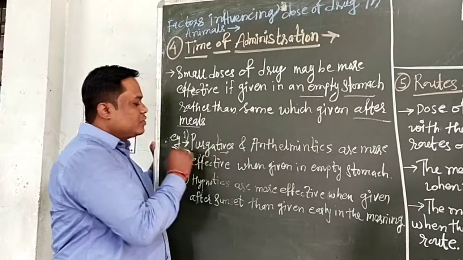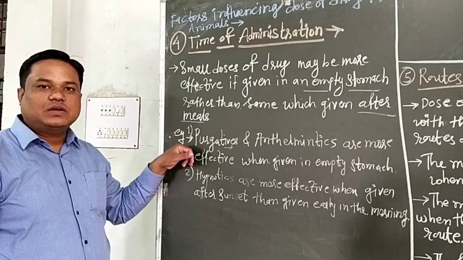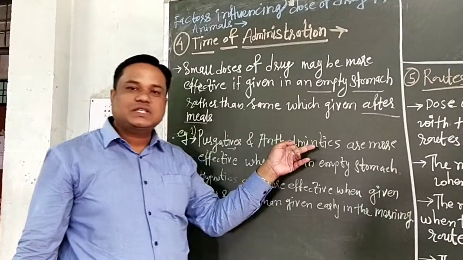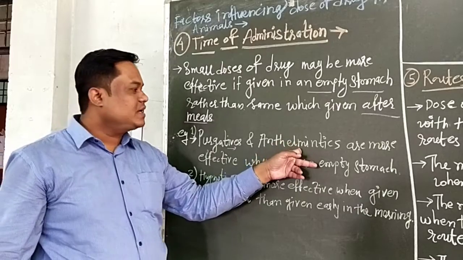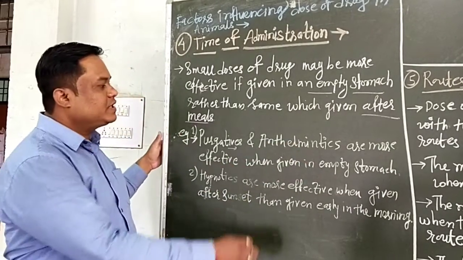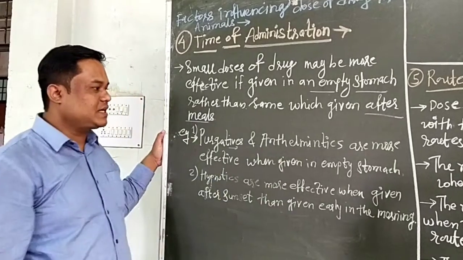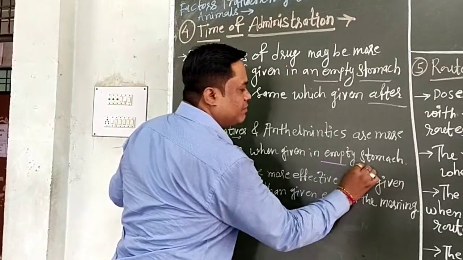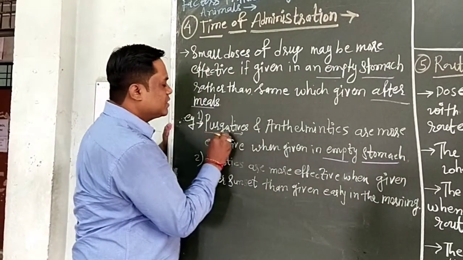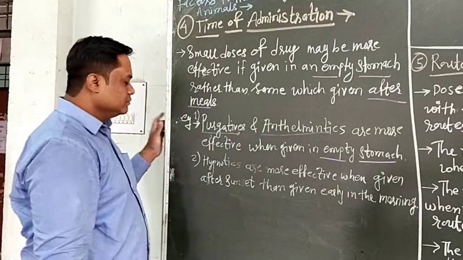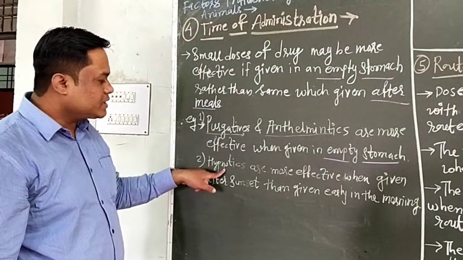Purgative means which evacuates and increases the movement of the bowel, and anthelmintics are the worm parasite inhibitors. Anthelmintics, which inhibit the worm parasites, are more effective when given on an empty stomach, because these drugs are absorbed at a faster rate on an empty stomach. Then second, hypnotics.